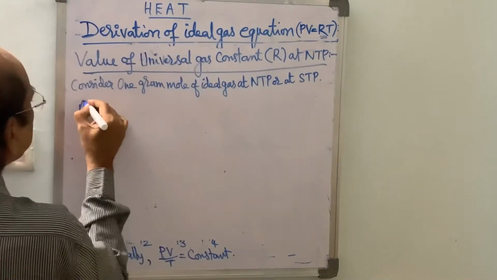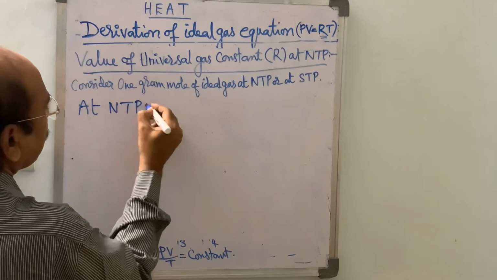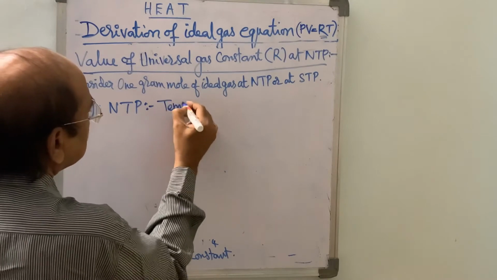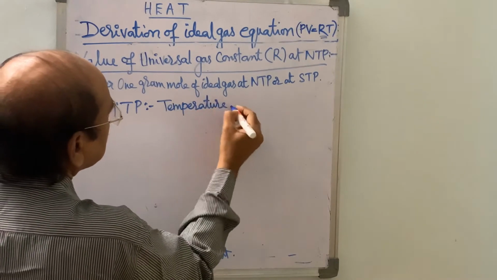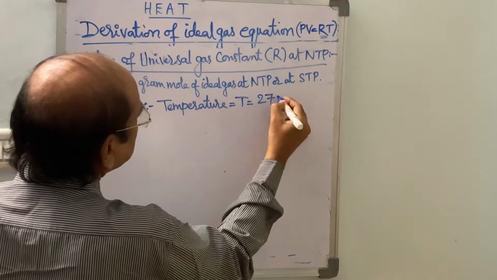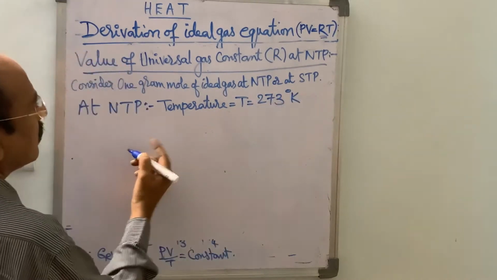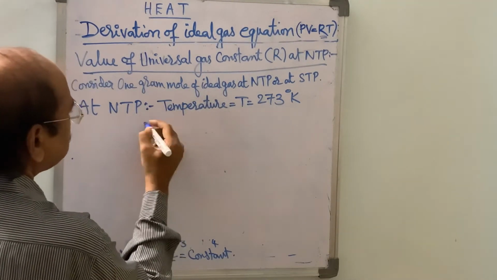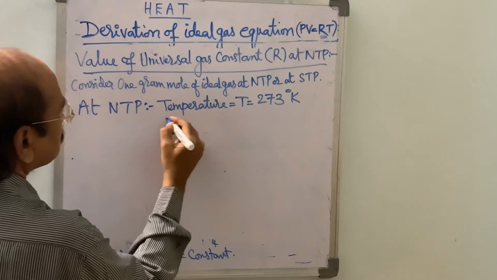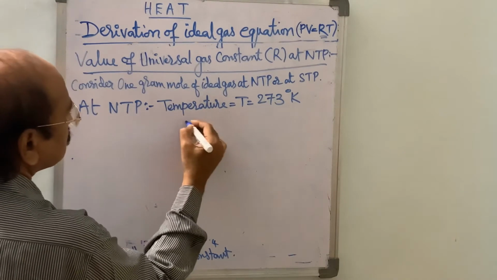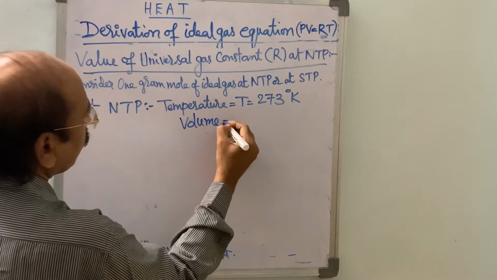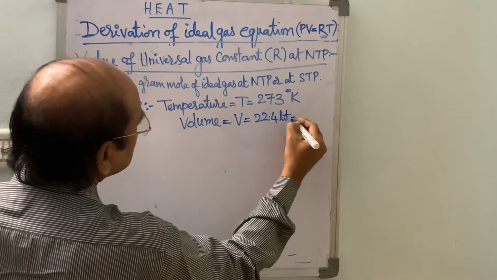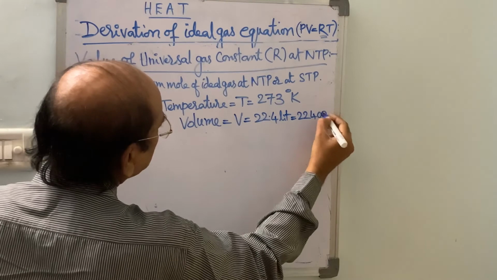Therefore, at NTP, the temperature is T equal to 273 degrees Kelvin. Any 1 gram molecule of ideal gas occupies volume V equal to 22.4 liters, that equals 22,400 cc,